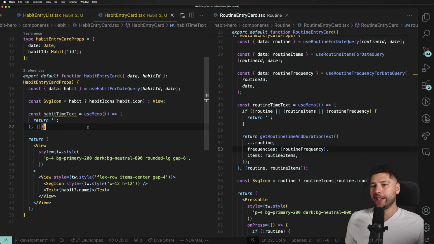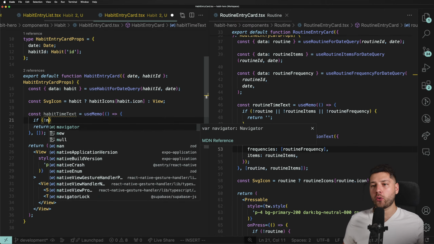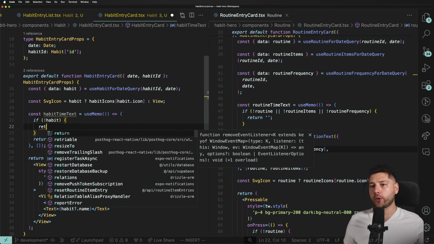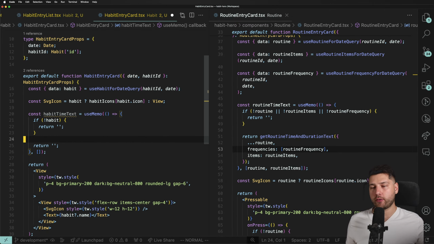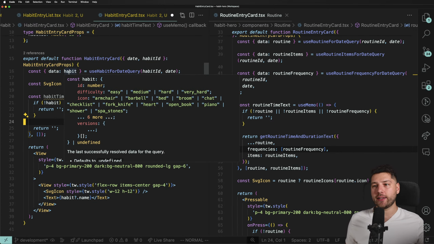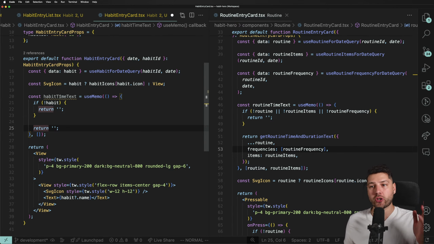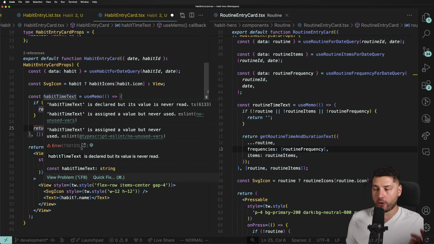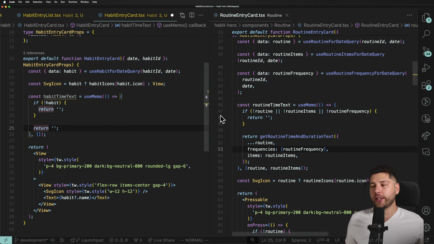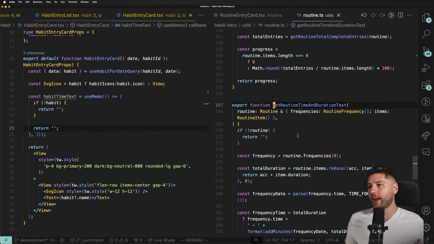Cool. Then we're gonna first make a check. If we have no habit, we're gonna return an empty string, right? Because here our habit is initially gonna be undefined from React Query. If we don't have a habit, we're gonna return an empty string. That way we get no errors. This is always going to be typed as an actual string. Great. Then we need to return. So we need this getRoutineTimeAndDurationText.